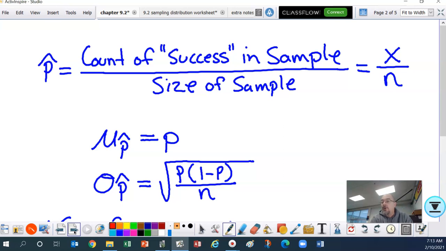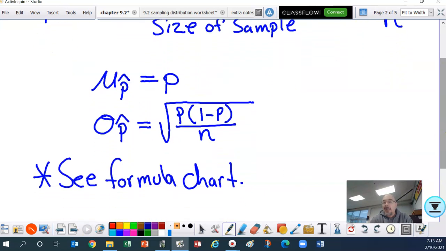Again, P is for the population. The standard deviation, ladies and gentlemen, the standard deviation of P hat equals the square root of P times 1 minus P, divided by n. Now, this is on our formula chart, ladies and gentlemen.